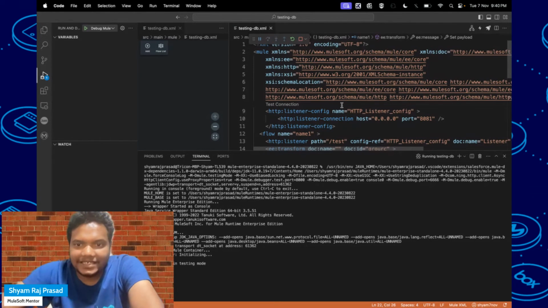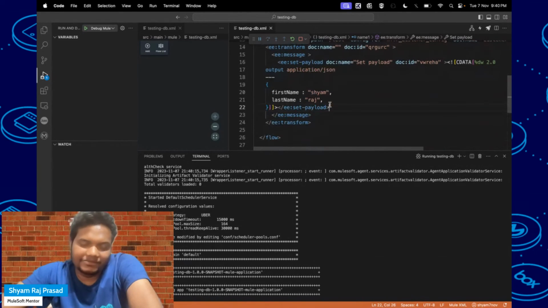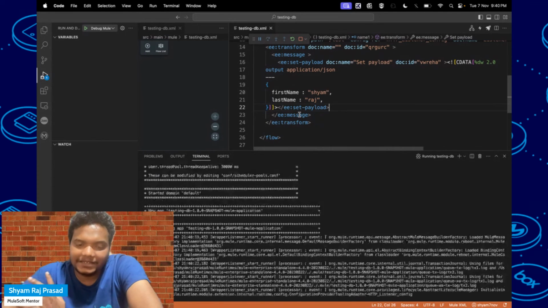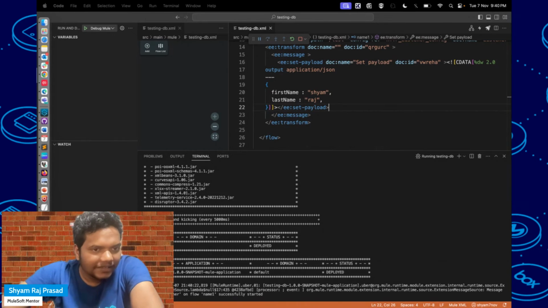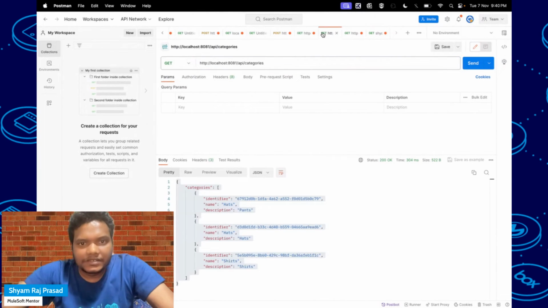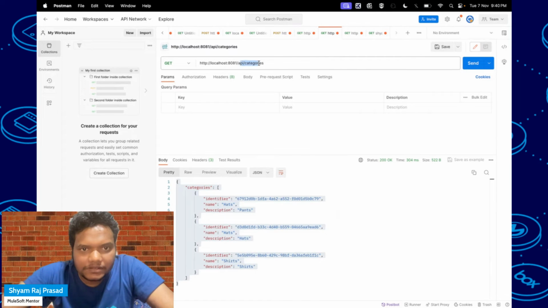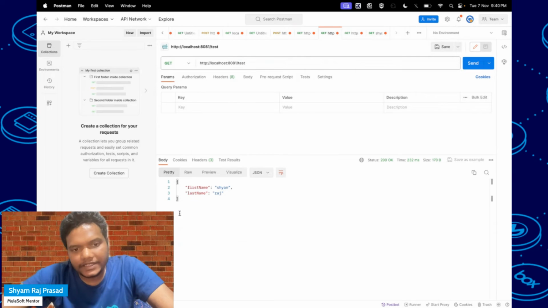So first I will test, if we hit this endpoint, we should get this result which we have added, first name, last name. So here you can see I am getting the same response. First name as Shyam and last name as Raj. Okay.